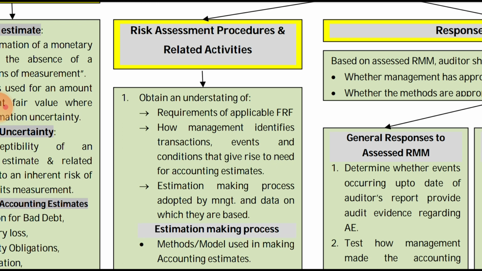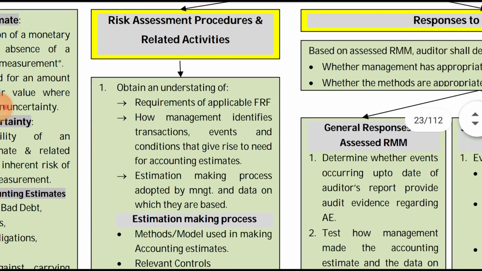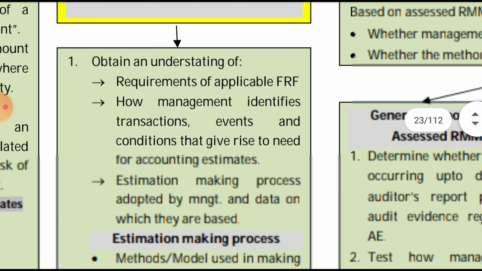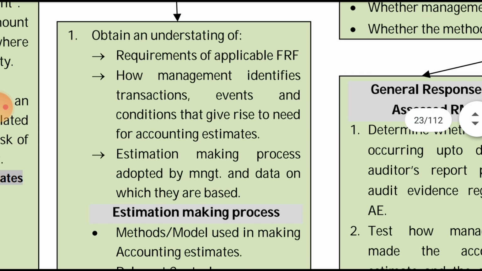If we talk in relation to this SA, SA 540 in relation to estimates, the auditor obtains an understanding of, first, the requirements of the applicable financial reporting framework, that is, how the framework says to account for and disclose the accounting estimates. Second, how the management identifies the transactions, events, or conditions that give rise to the need for the accounting estimate.